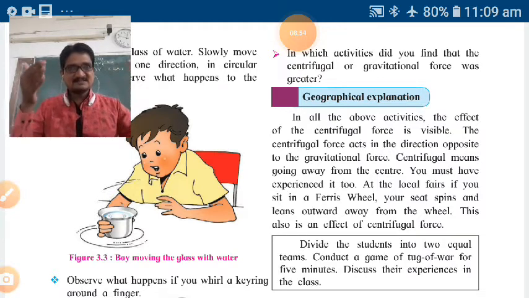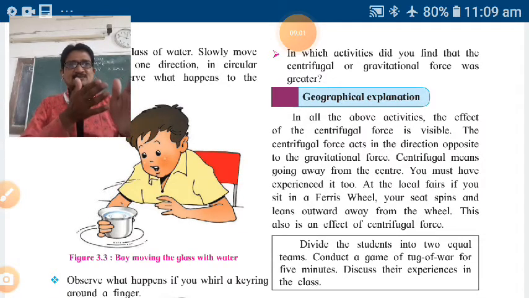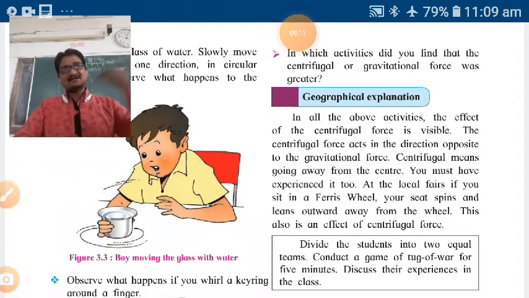तुम्ही बसलेला, you sat down in that. I think you have experienced that. This also is an effect of centrifugal force. So what is centrifugal? It is going away from the center, moving just around that center. Okay,